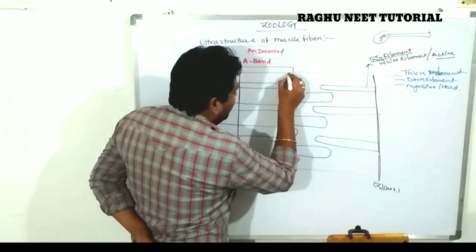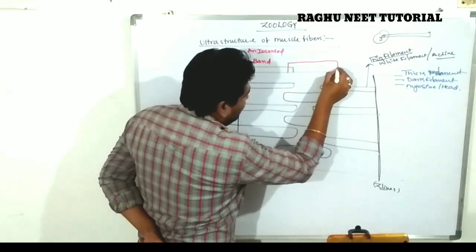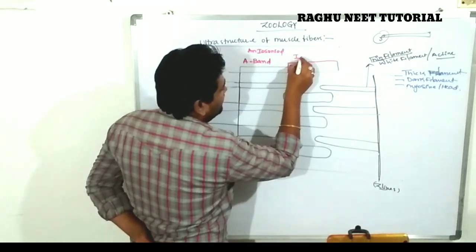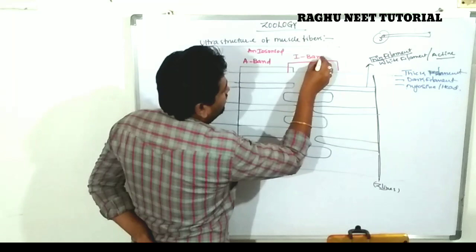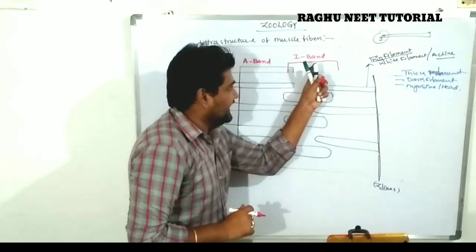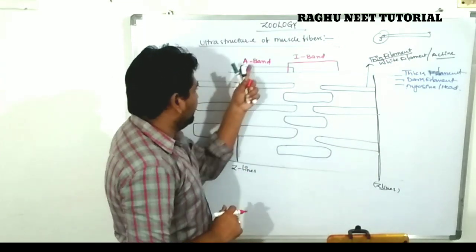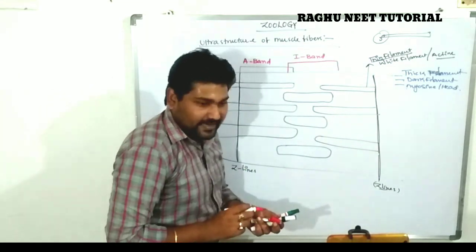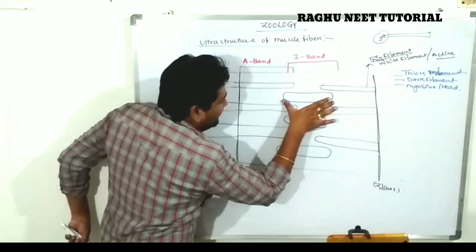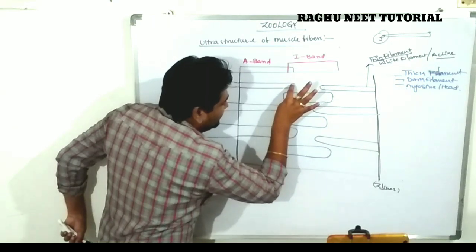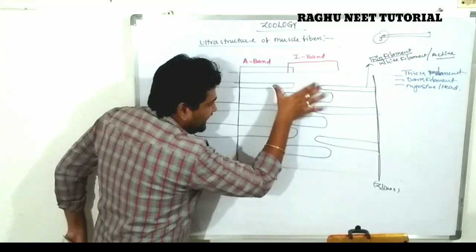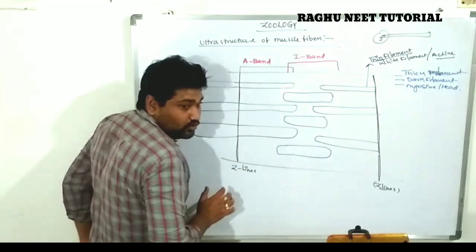Next one, the dark filament. The dark filament, nothing but the myosin filament, is called the I band. Dark filament indicates I, thin filament, white filament indicates A. The dark filament is the overlapping of the thin filaments, located in between the two filaments.